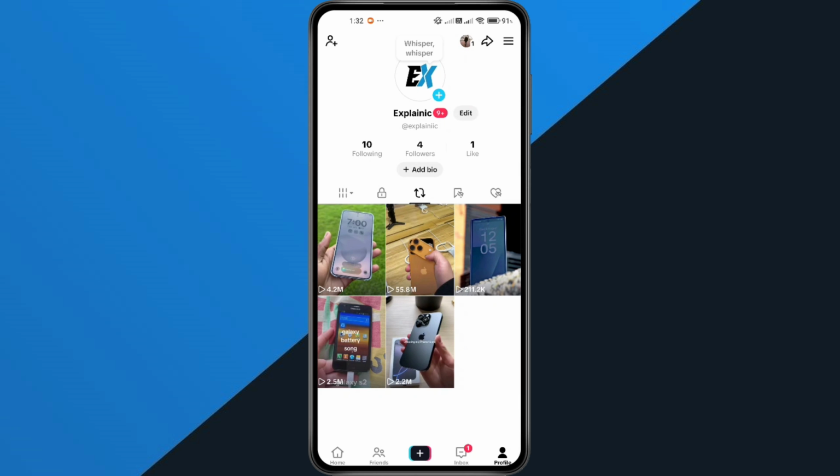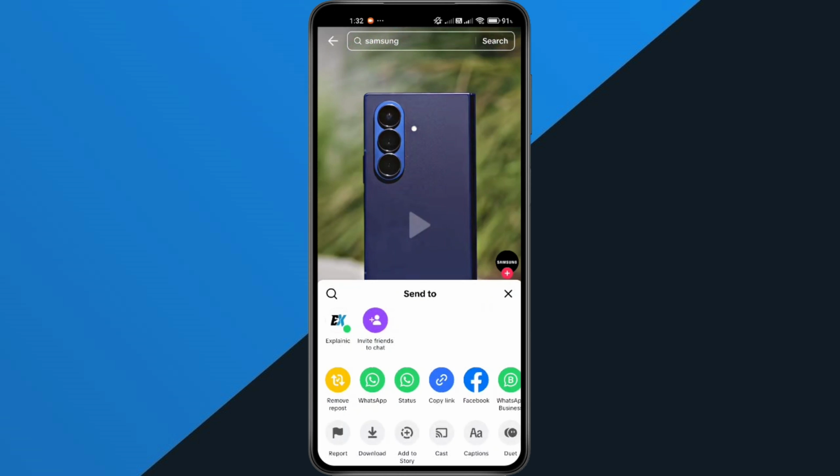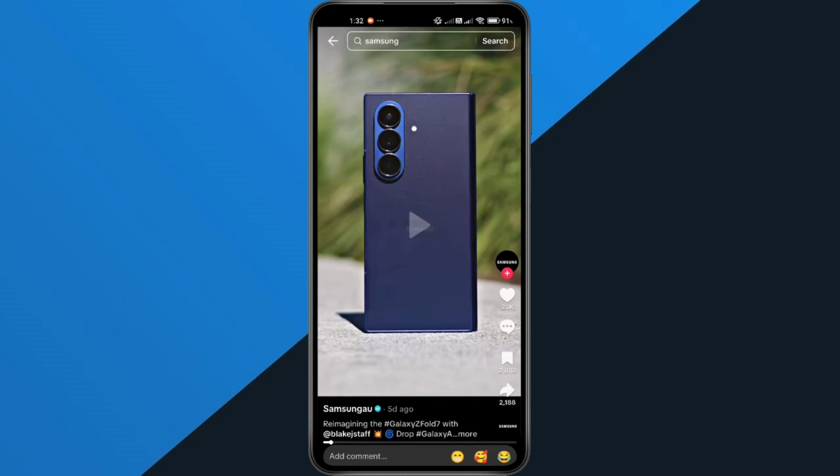Alright, let's get started. First, open your TikTok app on your phone. Go to the repost you want to hide. Tap the share arrow and then select Remove Repost. That will instantly take it down so your followers can't see it anymore.